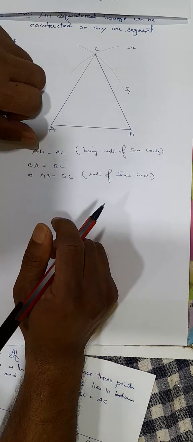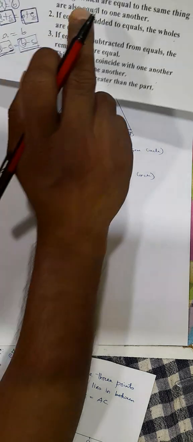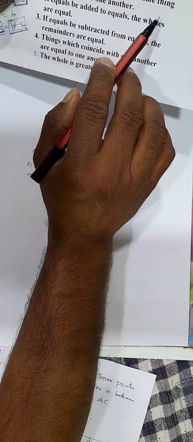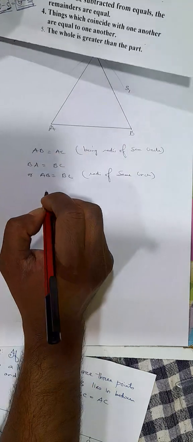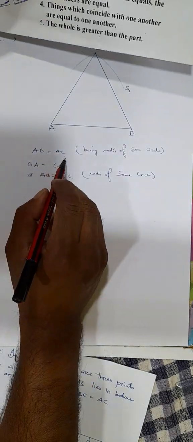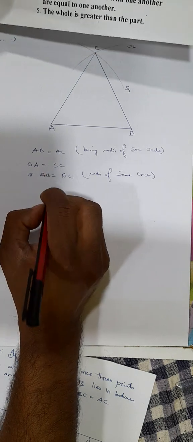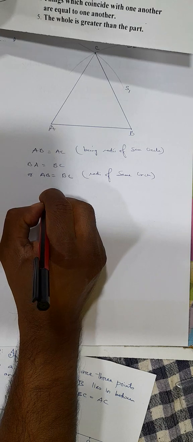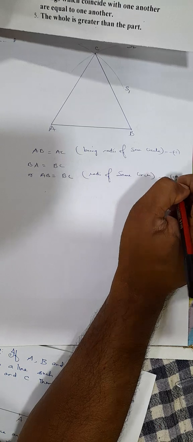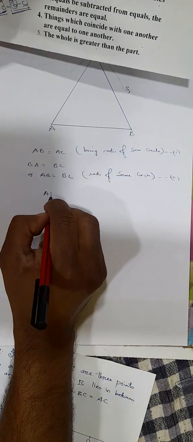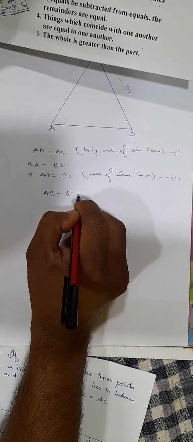Now again you come back to Euclid's axiom. First axiom, it says things which are equal to the same thing are equal to one another, right? Now you see AB equal to AC and AB equal to BC. That means AC equal to BC. From these two propositions you can derive AB equal to AC equal to BC.